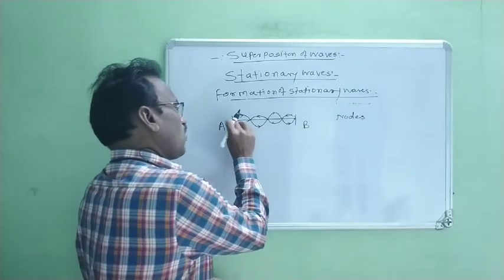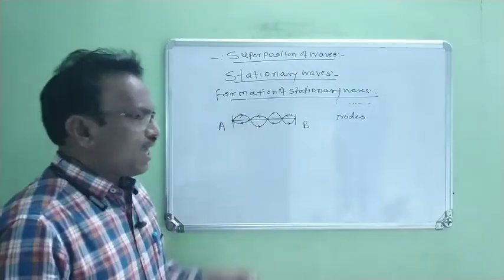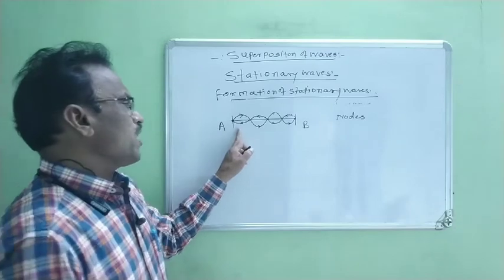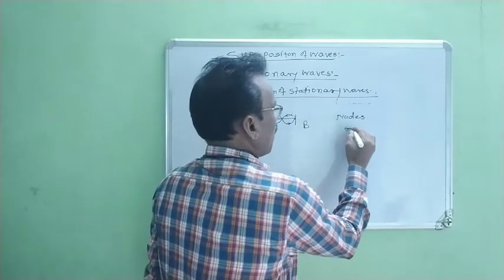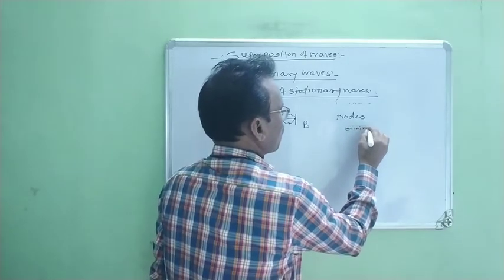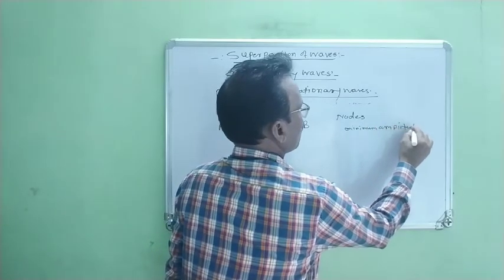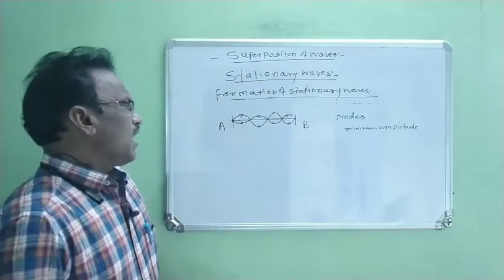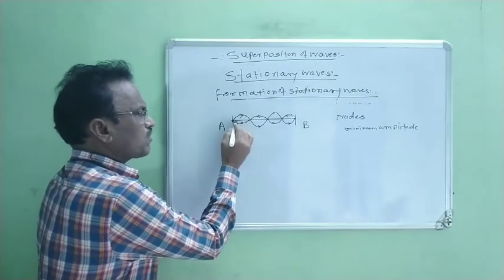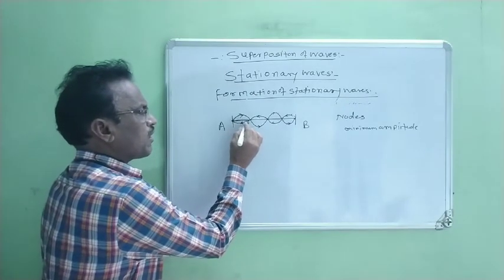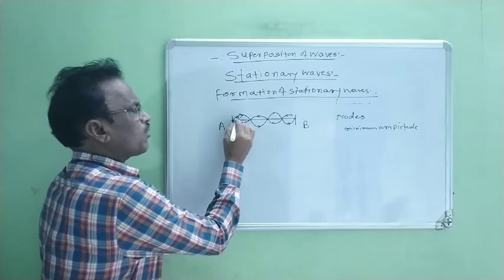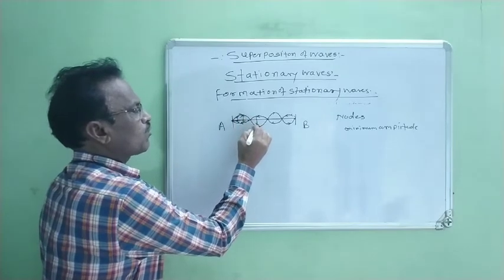At the same time, at this node, what happens? The amplitude of particles of that medium is minimum. Again, when we consider other particles, the particle vibrates with some amplitude.